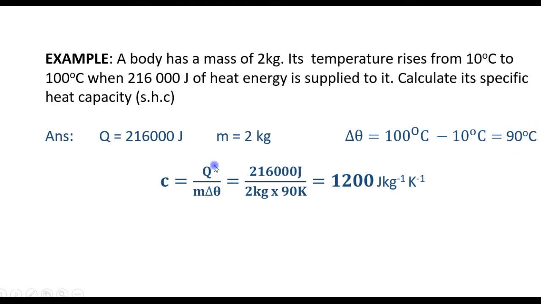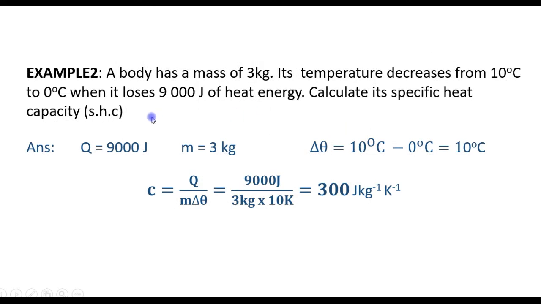So we replace the values in the formula, and we have Q is equal to 216,000, mass is 2 kilograms, and change in temperature is 90 Kelvin. And the specific heat capacity is 1200 joules per kilogram Kelvin. Note the unit for specific heat capacity, joule per kilogram per Kelvin.